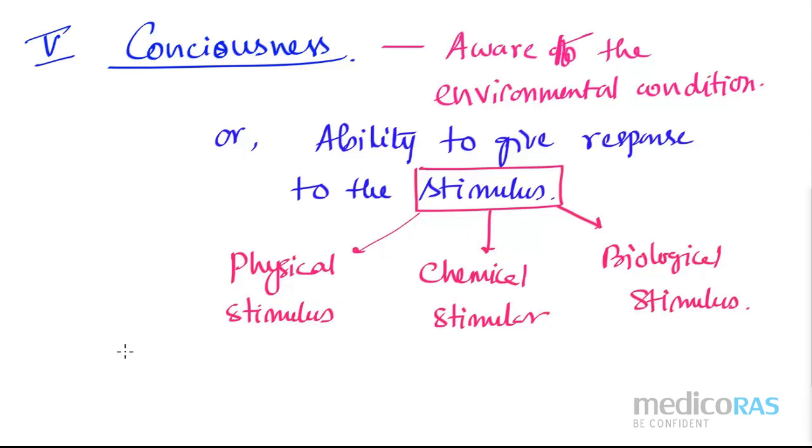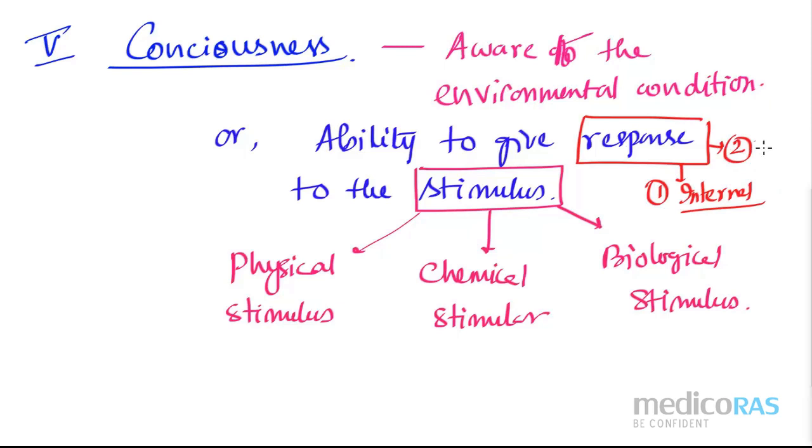So if I am giving here the word response, that means I have 2 different types of response. One is external response and other one is internal response, right? So I have 2 responses. Number 1 is internal and number 2 is external. Let me write it here, external, yes. So I hope you understood that something which is going inside my body, that is my internal response, and by seeing the outermost environment, what response I am giving, that is the external response.